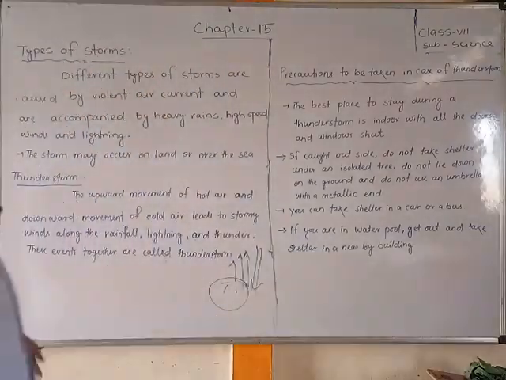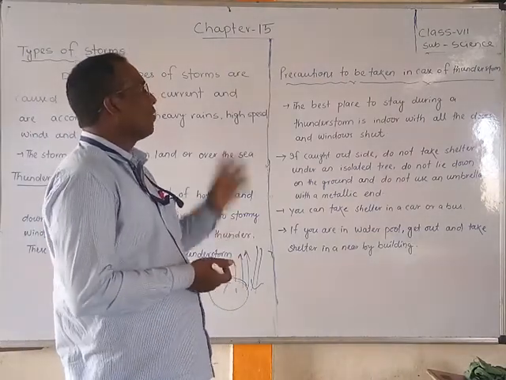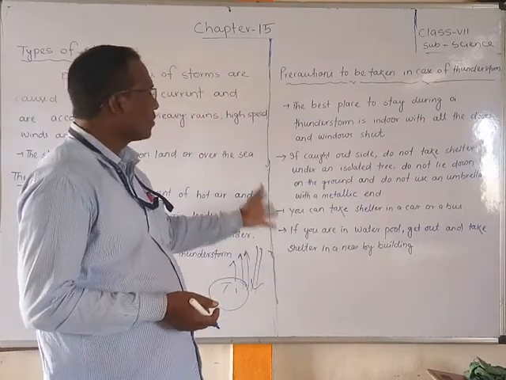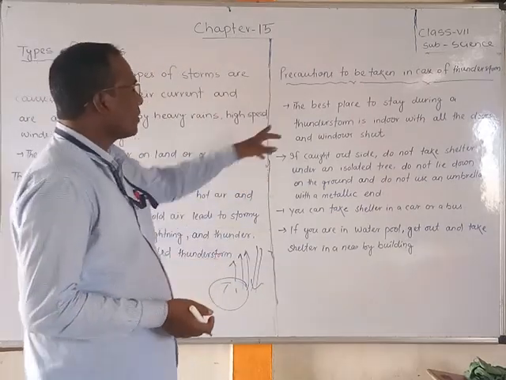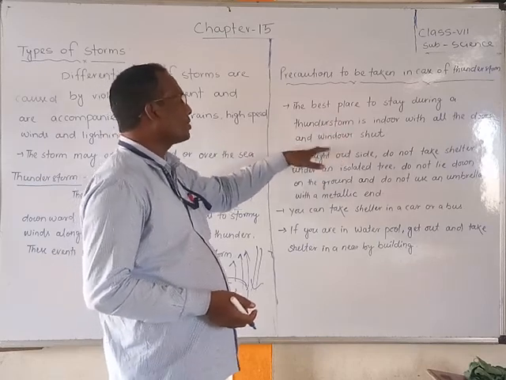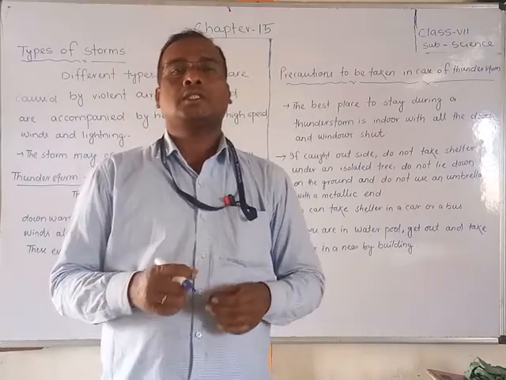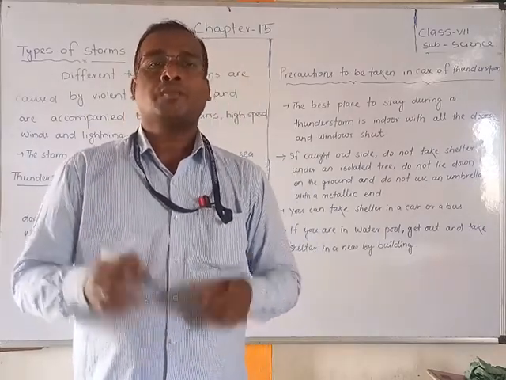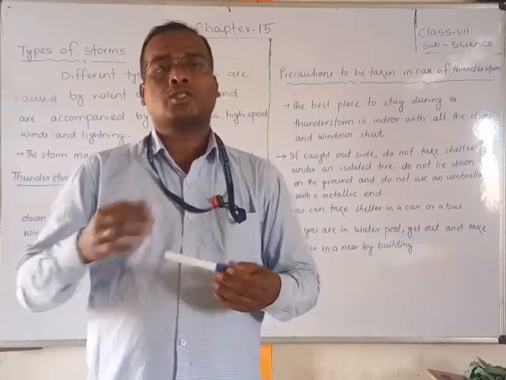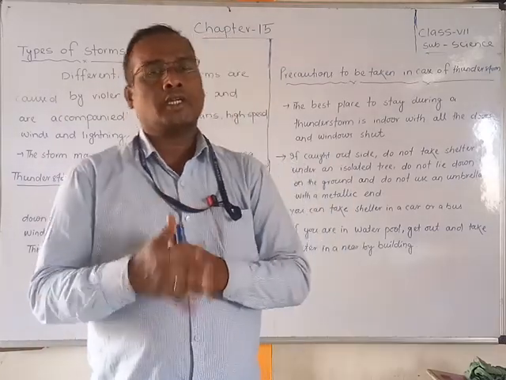Okay. Next we will discuss the precautions to be taken in the case of a thunderstorm. I wrote here about four precautions. First precaution: the best place to stay during a thunderstorm is indoors with all the doors and windows shut. That means the best thing is to stay in your room or house, and whenever a thunderstorm is occurring, you have to close all doors and windows.